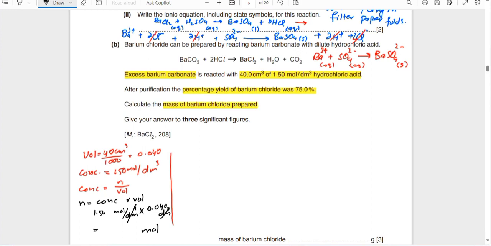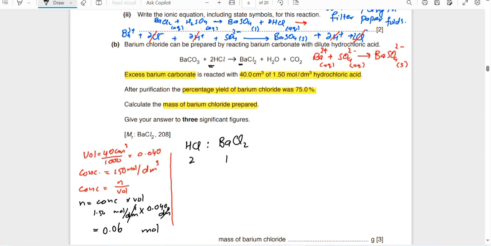We get 0.06 mole. So from here we can find the amount of barium chloride produced by the ratio method, HCl to BaCl2. The ratio is 2 to 1, meaning 2 moles of HCl produce 1 mole of barium chloride.